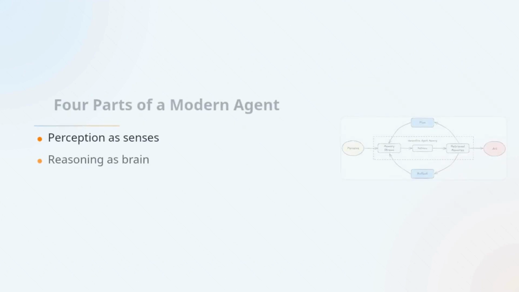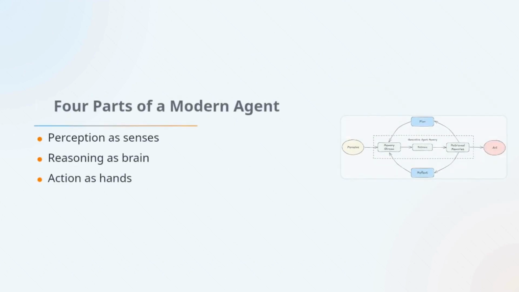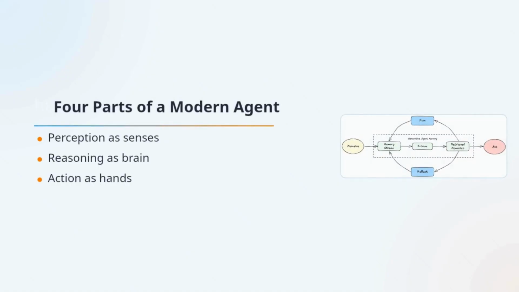A modern AI agent can be understood through 4 building blocks. First is perception, meaning the inputs it receives from the world. Second is the reasoning engine, often an LLM, which plans, breaks tasks into steps, and handles decisions. Third is action, where the agent uses tools to actually do something. And fourth is the goal or objective, which gives direction to everything else. Without all 4, agency is incomplete.